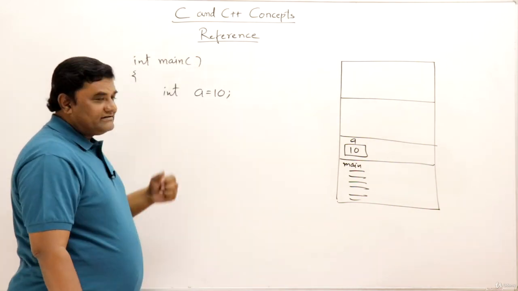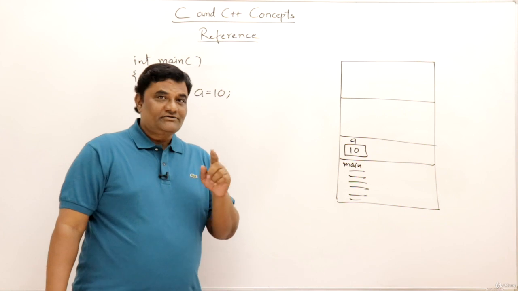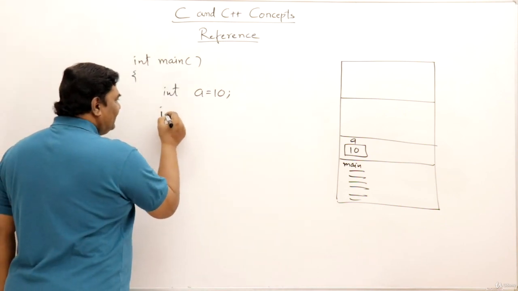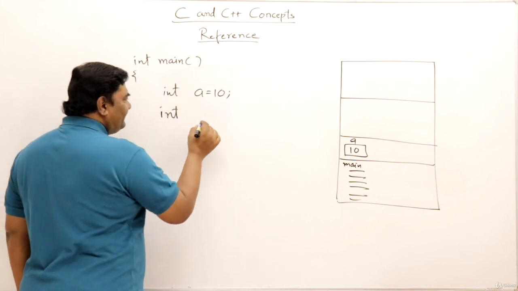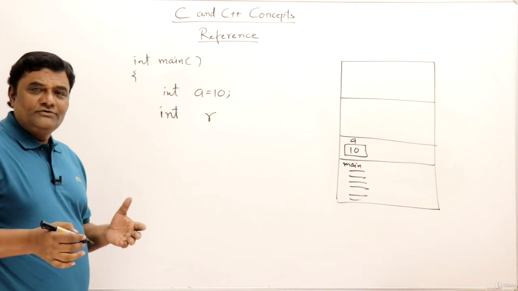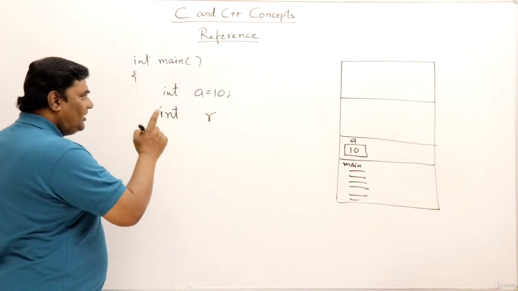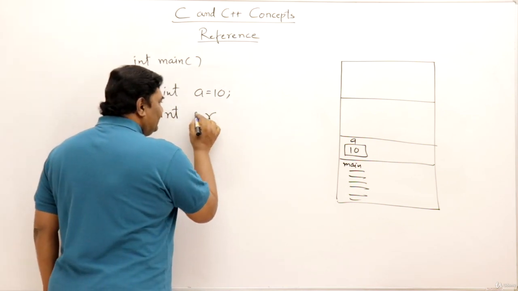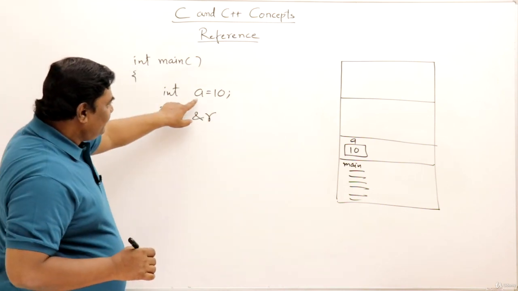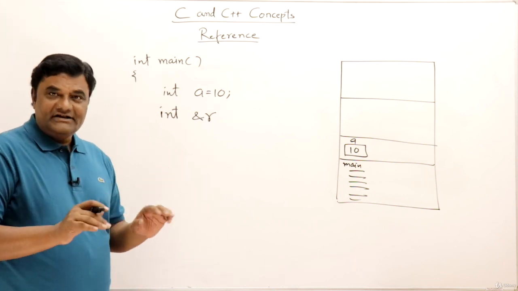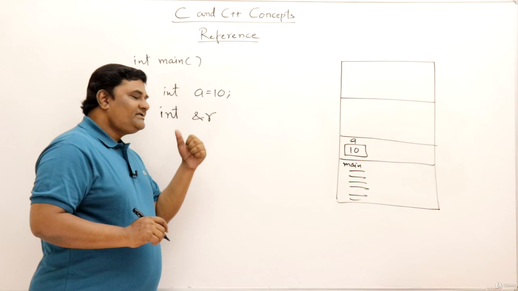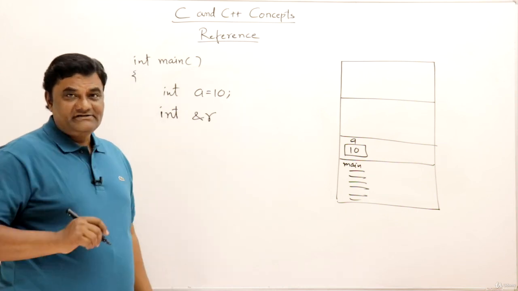Now inside this I want to have a reference to that variable A. So the method of declaring a reference is int. I will use the variable name as R. R is a reference. You can use any name. I'm using R. Now how to make it a reference? Write ampersand just before the variable name. See, nothing before the variable name, it's a data variable. Star before the variable name, it's a pointer. Ampersand before the variable name, it's a reference.